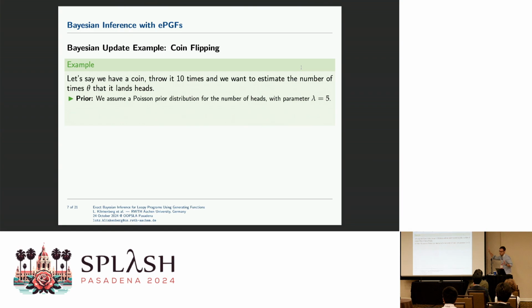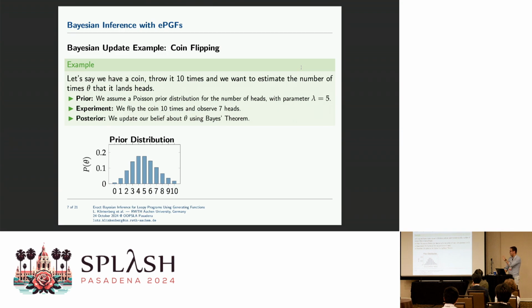So we say it's maybe a Poisson distribution with parameter lambda equal to 5. Then we do the actual experiment and observe 7 heads. So we may not be 100% sure that this is a fair coin, and we update our beliefs using the data we observed. This was the prior distribution, this Poisson distribution with parameter lambda centered here at 5.